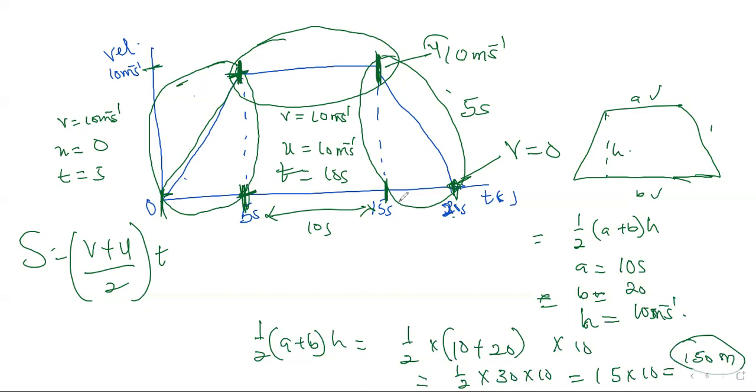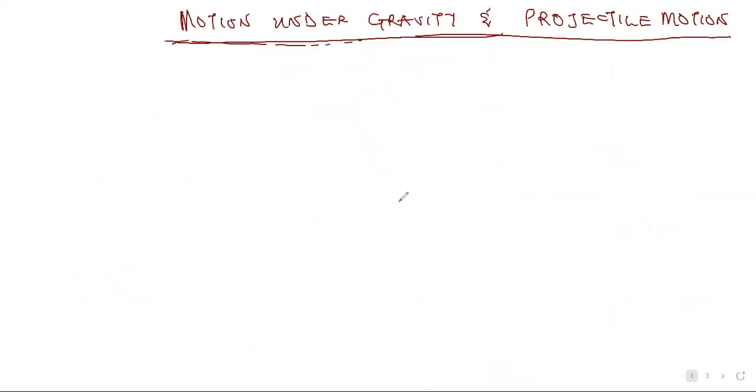Okay. From here now, we are going to move on to equations of motion. We have motion under gravity and projectile motion. So when we're talking about motion under gravity, there are some things that will change.